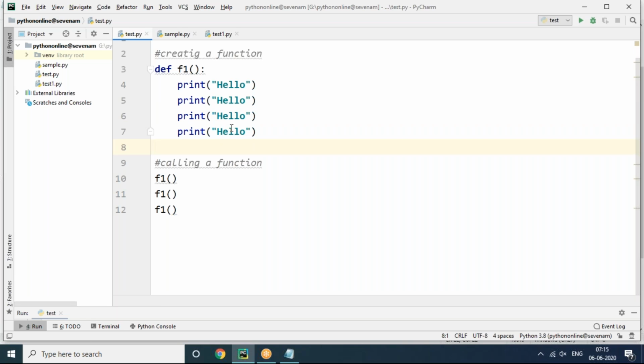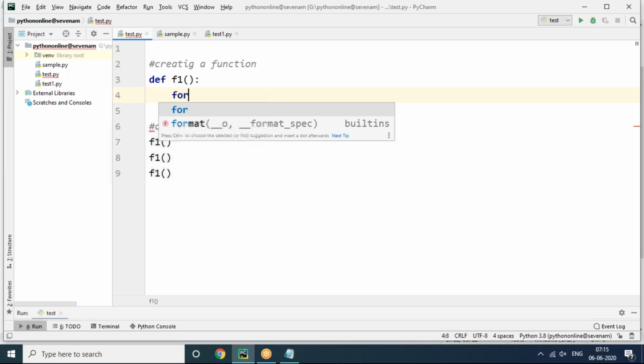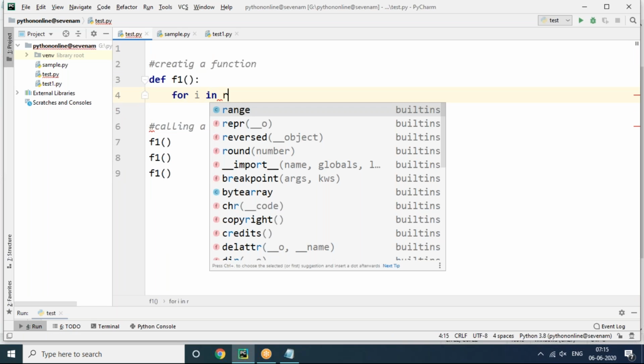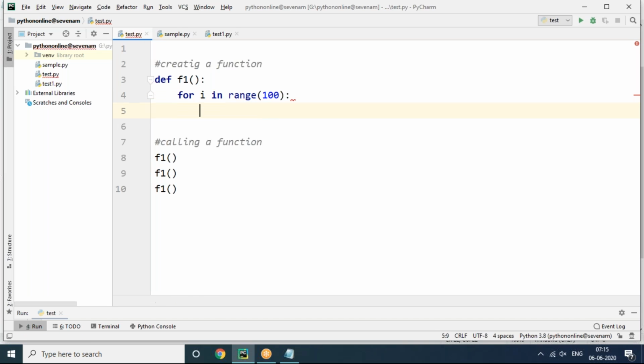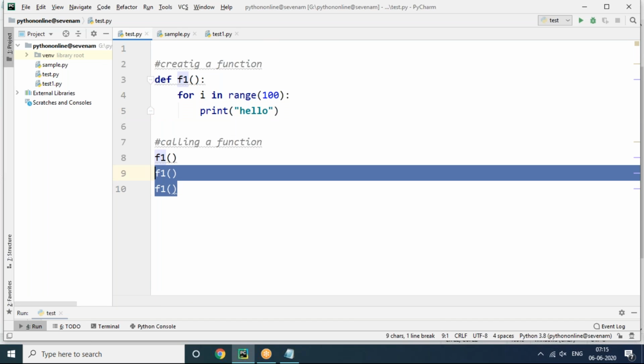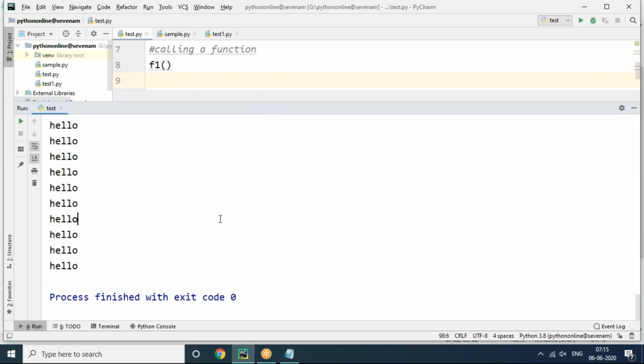Then 100 times means here 4 times only there. Then how many times do you have to call the function? Minimum 25 times you have to call the function like this, but that's not a good idea. So I can write logic code also inside the function. So how is it? Through a for loop we can use for i in range of 100 times I want to print hello, then every time it's going to print hello. So calling it one time is enough here. Now you can see this function is going to be called once, and it's going to print hello 100 times.